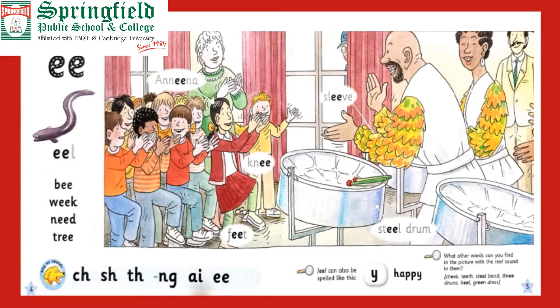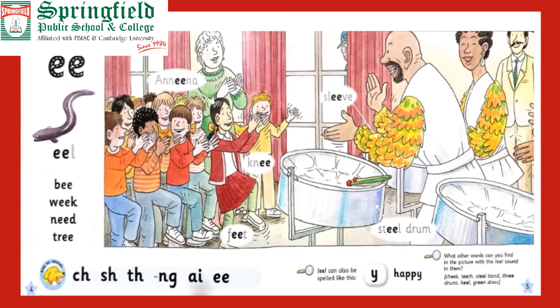It's the Ch digraph. Another example: what is the sound of S? And what is the sound of H? When S and H combine, it makes the sh sound. When there are two same letters, when they blend, they make one sound, like double O makes the oo sound.